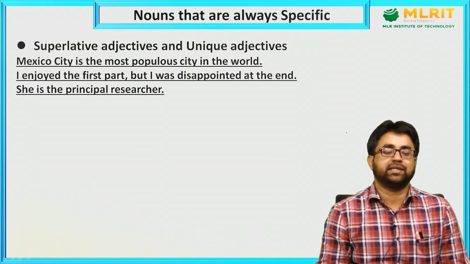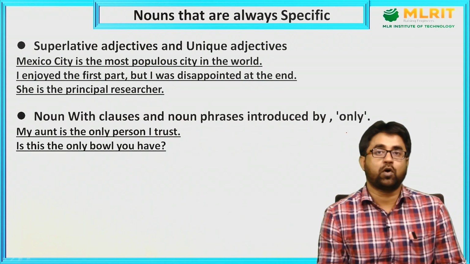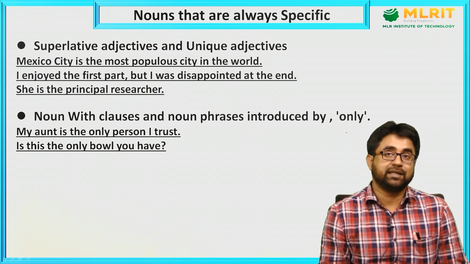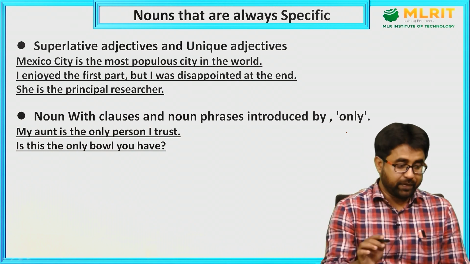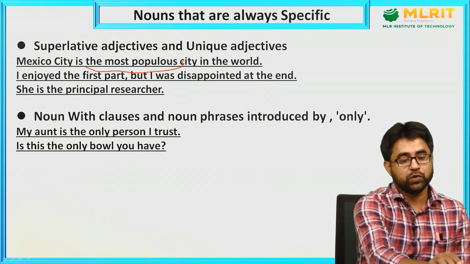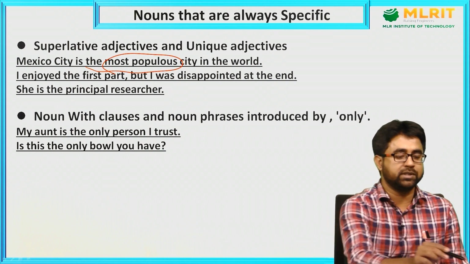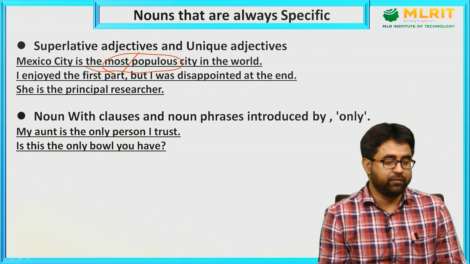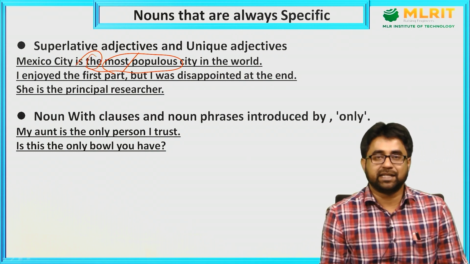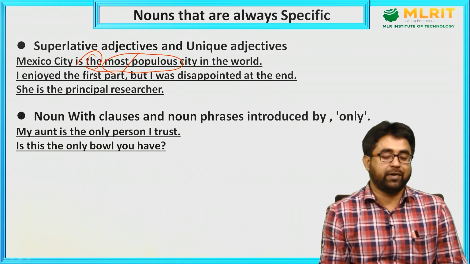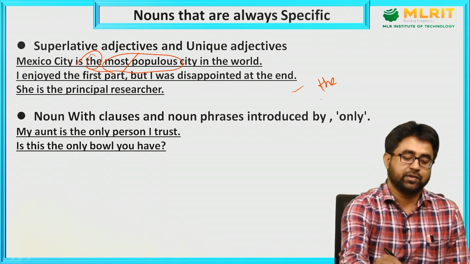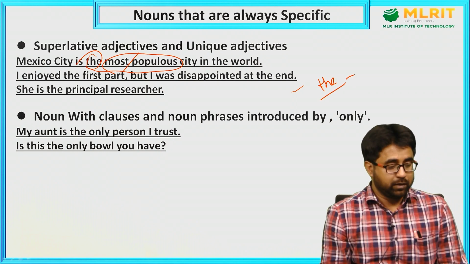Superlative adjectives and unique adjectives. So when we use superlative adjectives, they will always take the definite article. You can see here, Mexico City is the most populous. So the most populous, most is the superlative form of the adjective, right? So that's why you are using the. So whenever we are using superlative adjectives, we will always have to use the definite article the. So this is the third group of nouns you got to know.